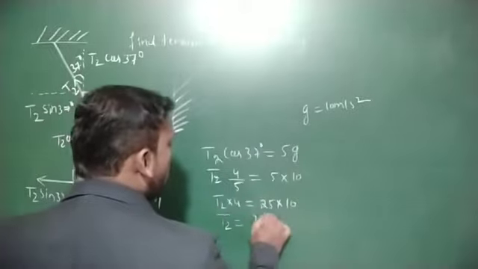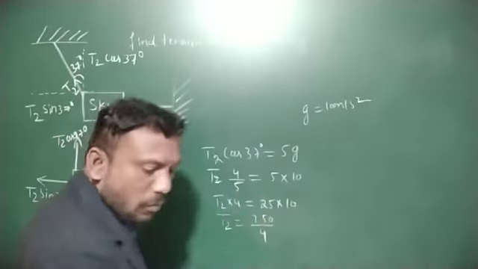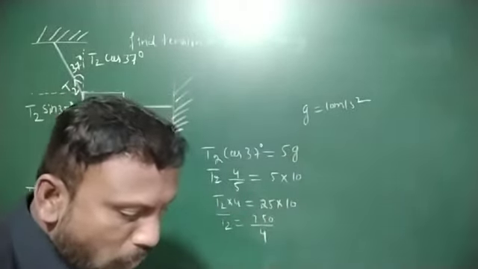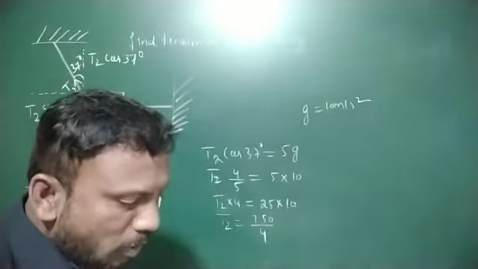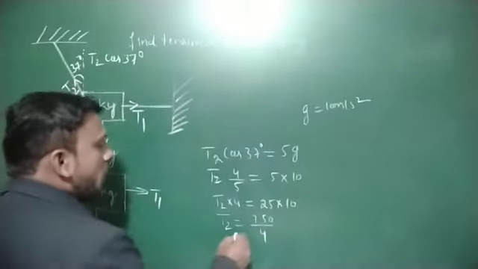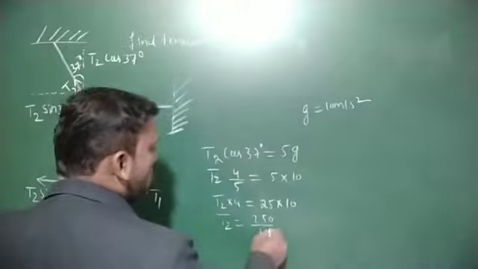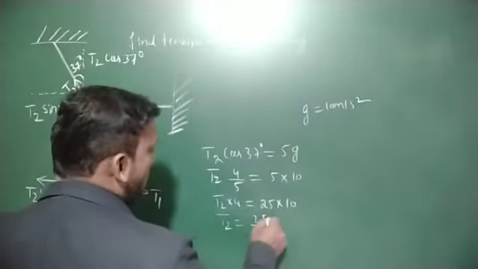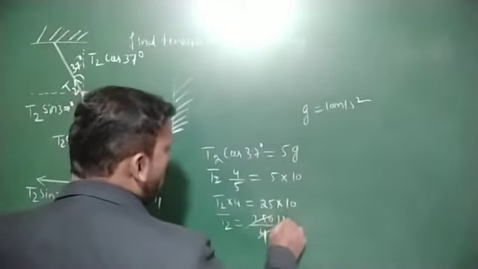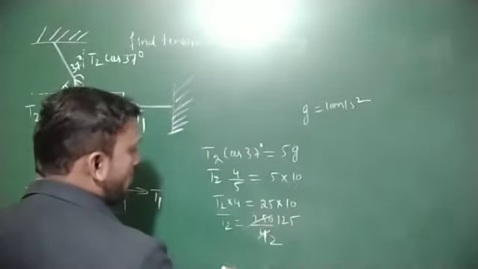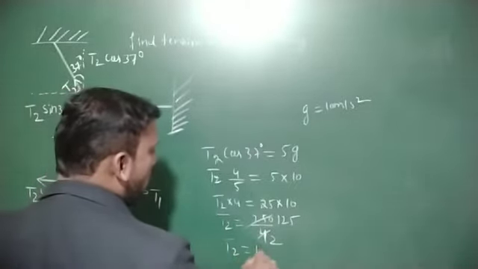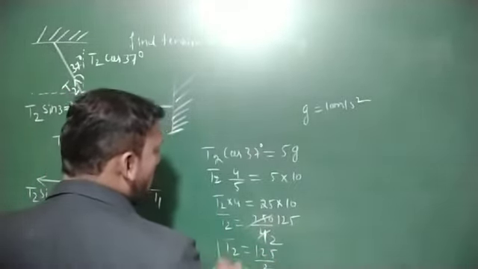T2 is equal to 250 divided by 4. Therefore, T2 value is 125 divided by 2.